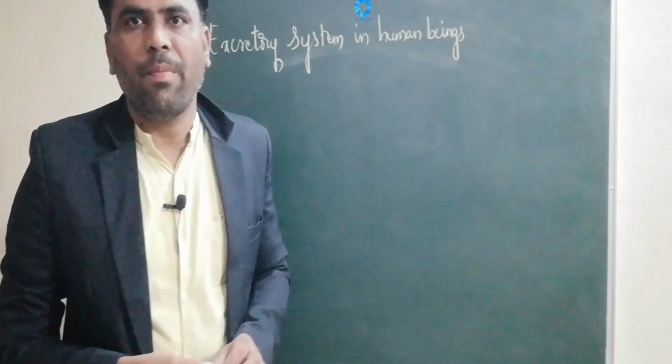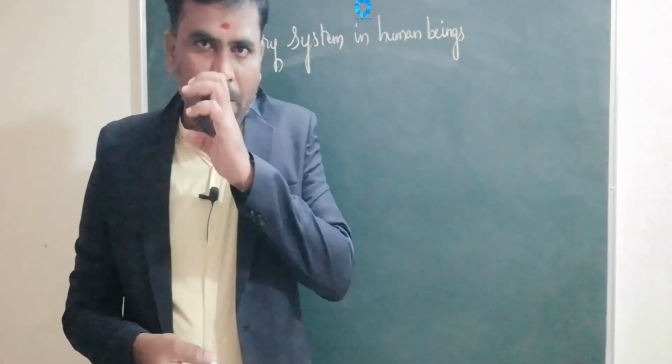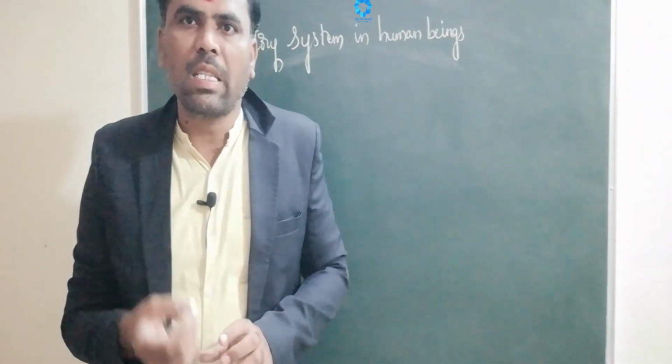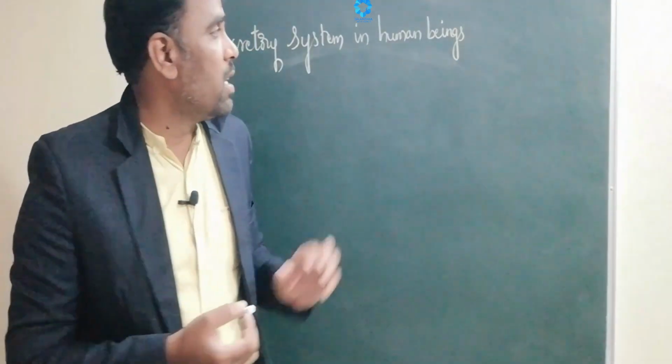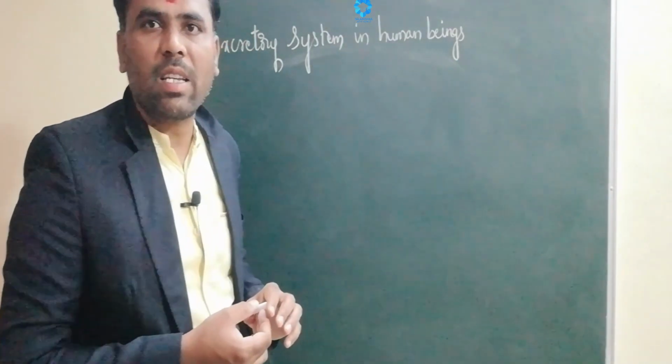What is the excretory system and what is its function? The excretory system is helpful to remove unwanted substances from the body. That is the major function of the excretory system.